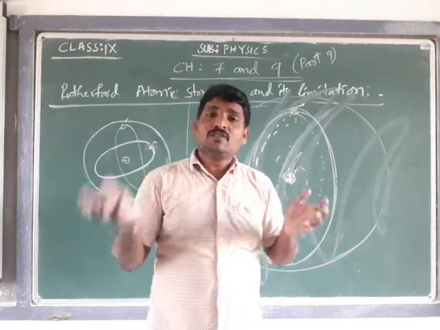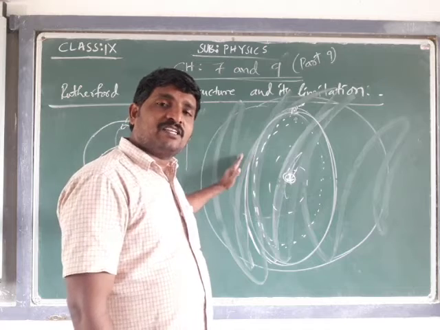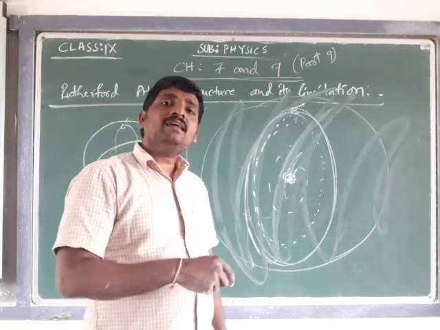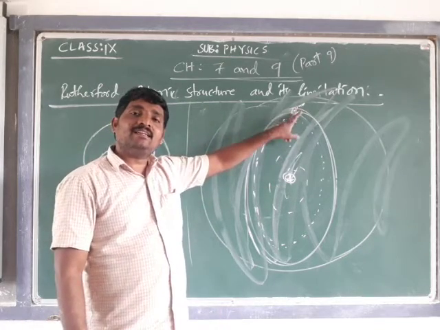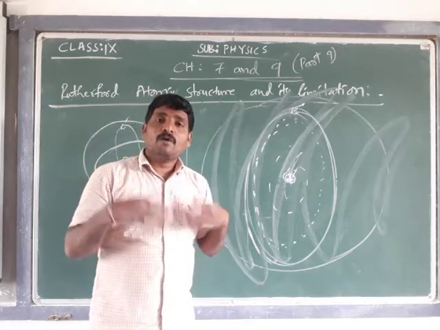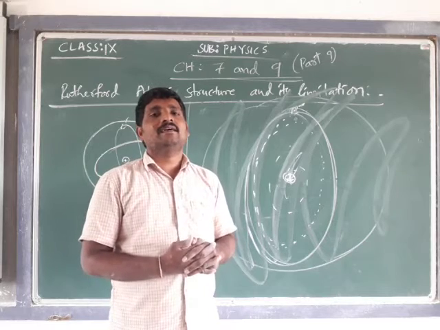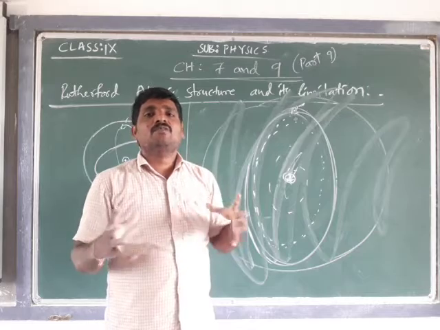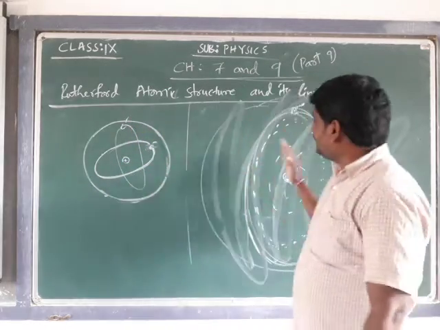Actually it should happen, but it is not happening in the structure of the atom. What makes the electron not radiate the energy, reach the nucleus and fall in it? Why is that electron not losing the energy? For this question, there was no answer by Rutherford. That is one limitation.